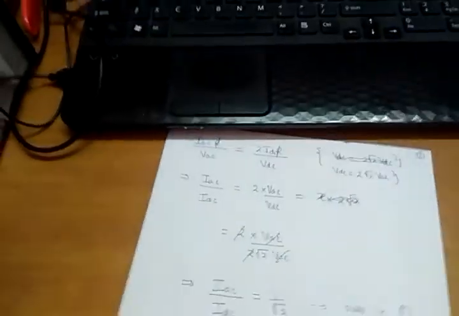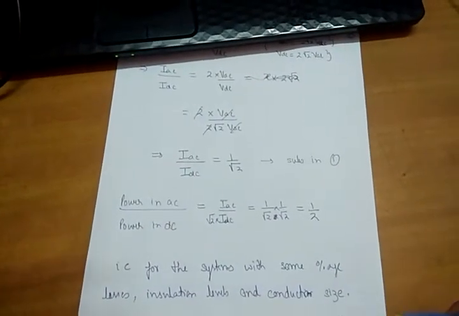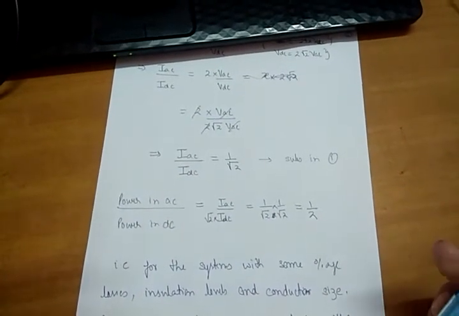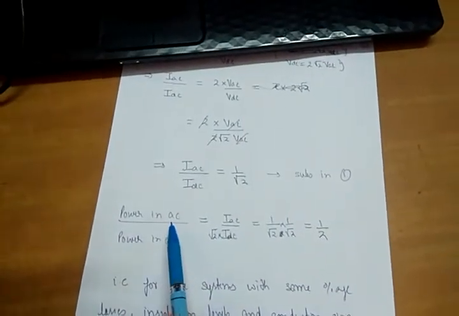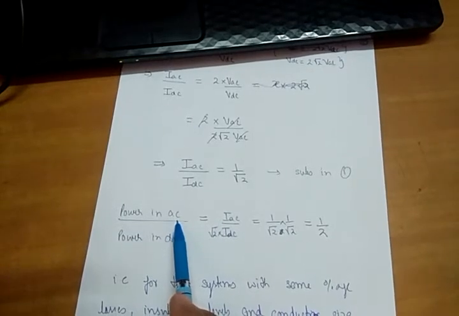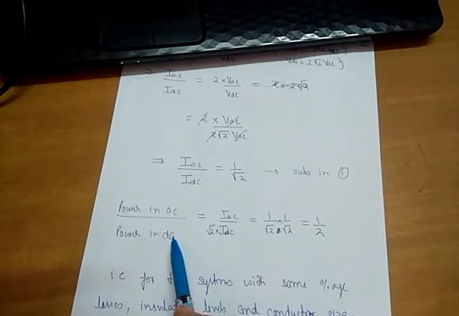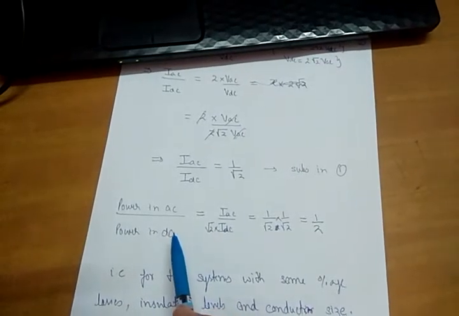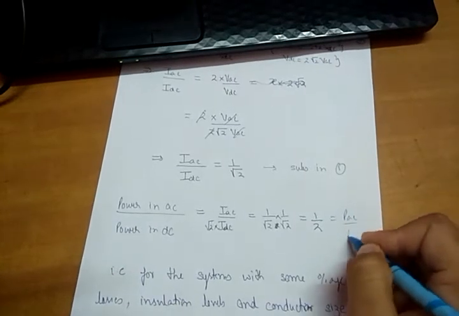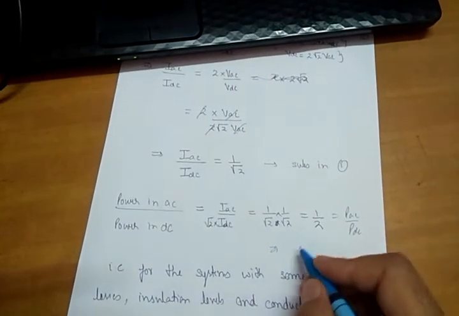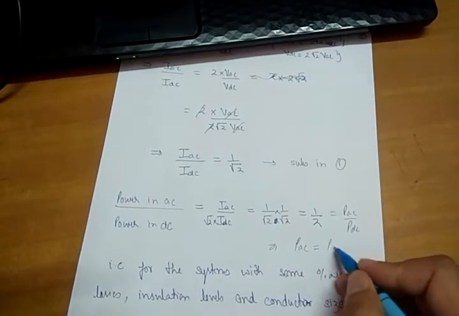So can I say that in a system where conductor sizes are the same, percentage power losses are the same, and insulation levels are the same, the power in a three-phase double circuit line is equal to half of the power in 3 bipolar HVDC links? Because PAC by PDC is 1 by 2, which implies PAC is equal to PDC by 2.